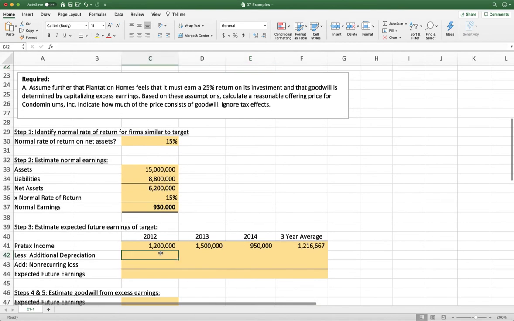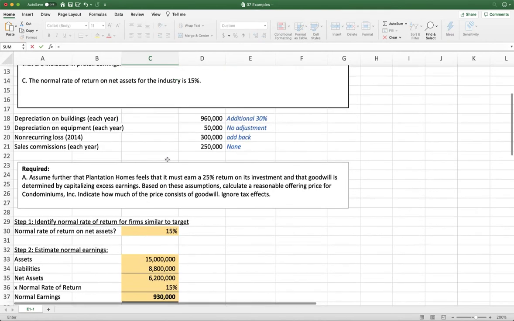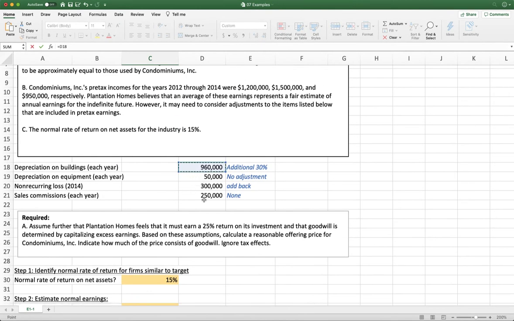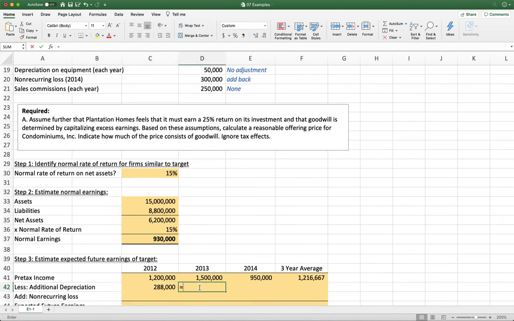Okay, so we need some extra depreciation. So we're going to take that $960,000 times 30%, which gives us an extra $288,000 of depreciation, and we want to take that every year. We also said we were going to adjust for that non-recurring loss. So that only happened in 2014. And we're going to need to add that back.